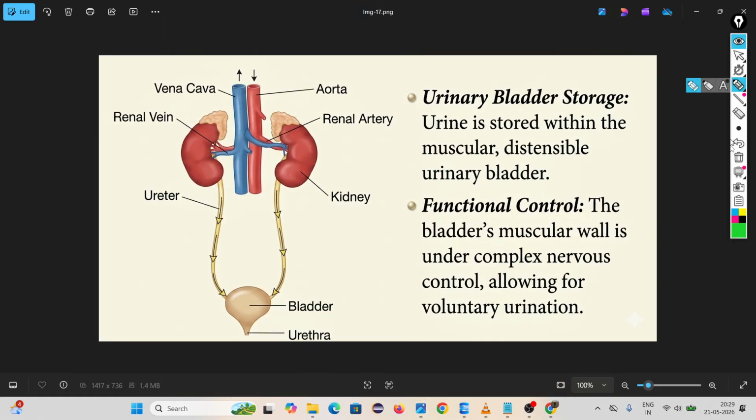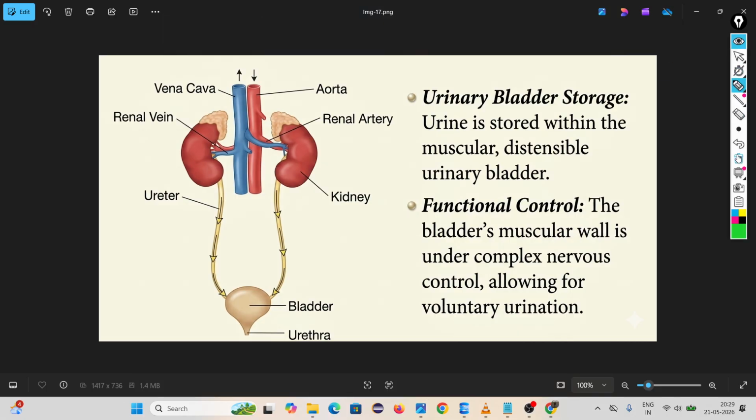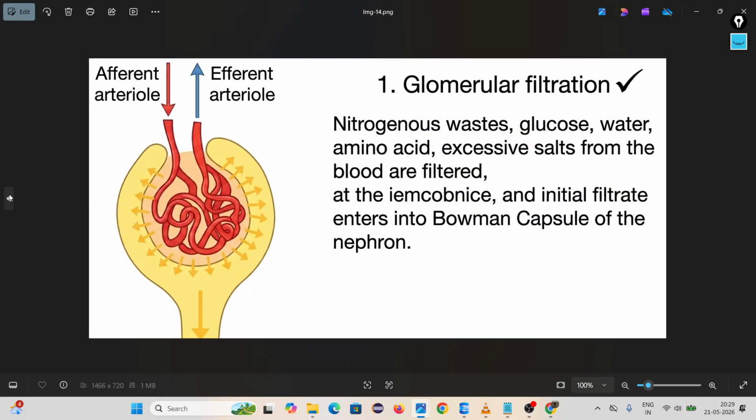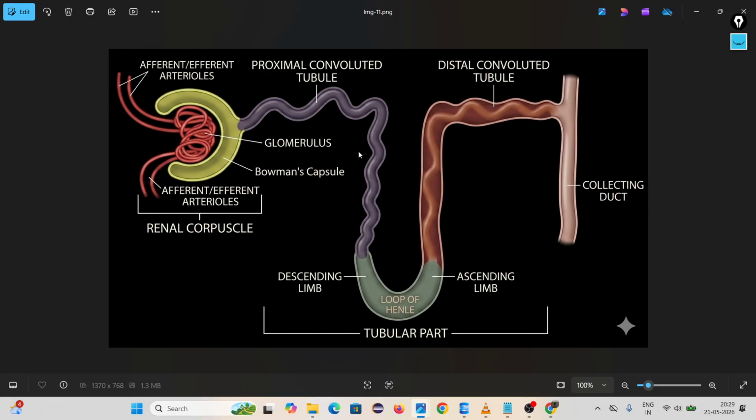Then from the tubular part, urine comes inside the urinary bladder. From the urinary bladder it comes into the urethra, and through the urethra it is removed out from the body. This is how urine is produced. Important are these three processes. You have to remember.